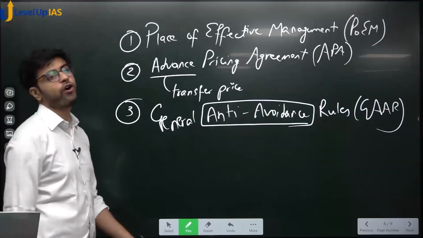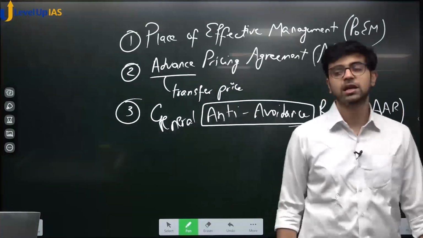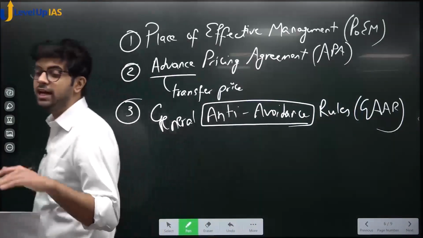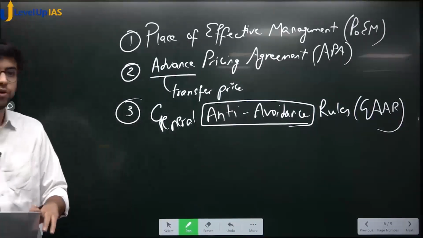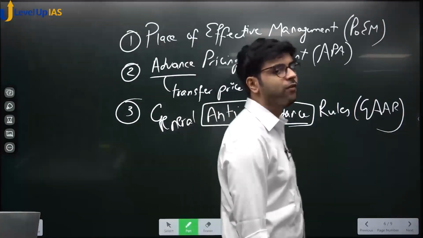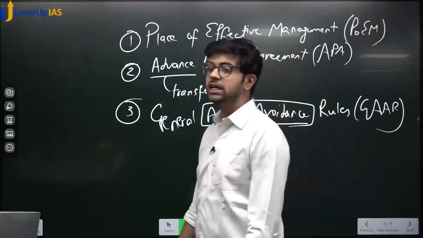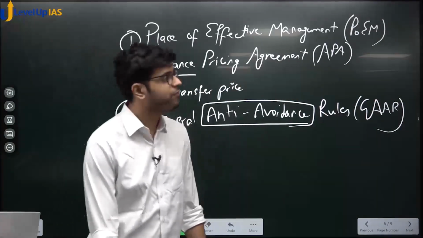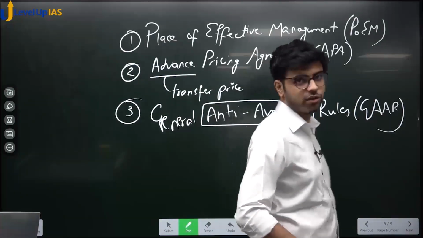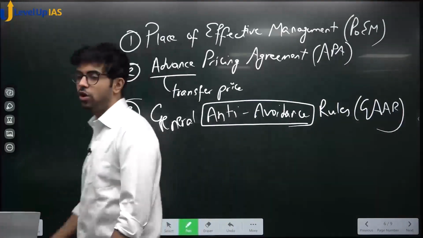Now there was a lot of controversy when GAR came into being. Why? Because it gave superpowers to income tax officers. Businesses and companies were saying, sir, you cannot empower them so much that they can even disallow genuine transactions. So there are certain safeguards in GAR. Disallowance can only be done by senior level officers and not junior level officers. To disallow, senior officers have to prove that it was made for avoidance. So there are inbuilt controls in place.